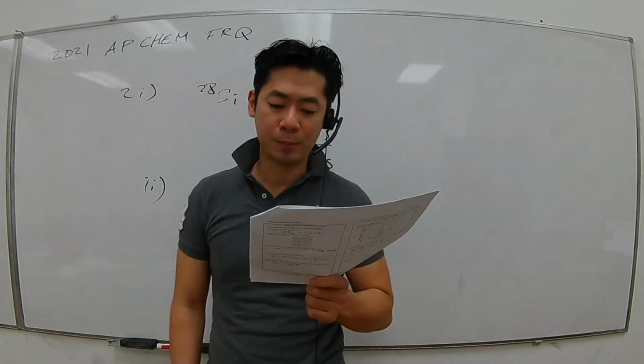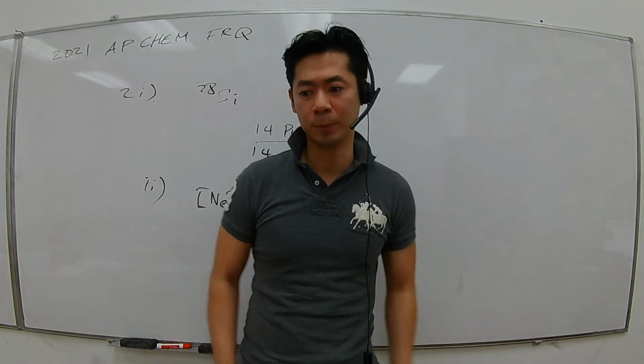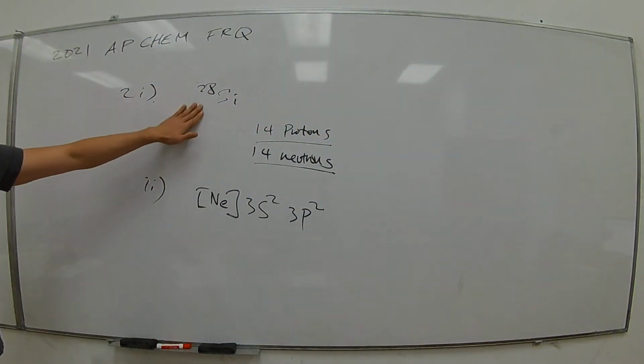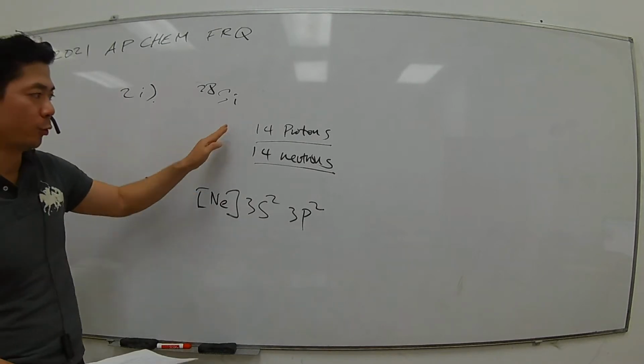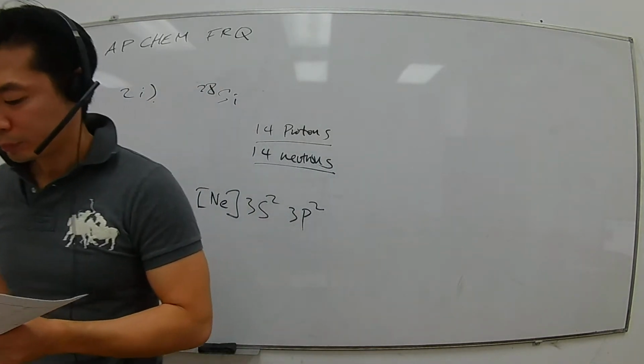And the question is asking how many protons and how many neutrons are in the nucleus of an atom of the most abundant silicon. So we're looking at silicon-28: 14 protons, 14 neutrons, a relatively simple point for this question.